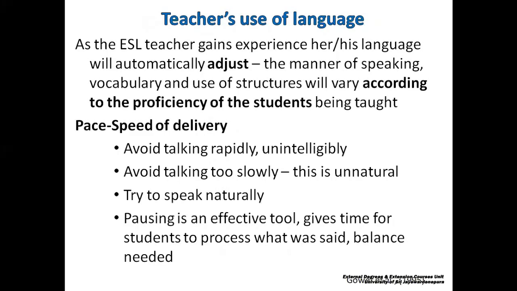Now, as you grow with more experience and such, you will be able to adjust your manner of speaking, and you will also be more conscious of the proficiency level of the group of learners. So those things come also with experience. But certain things like pace and speed, as we learned earlier, don't talk too fast, neither too slow. Try to adjust it to a natural pace. Also speak naturally, not affected with an unnatural accent. We would want to avoid that.